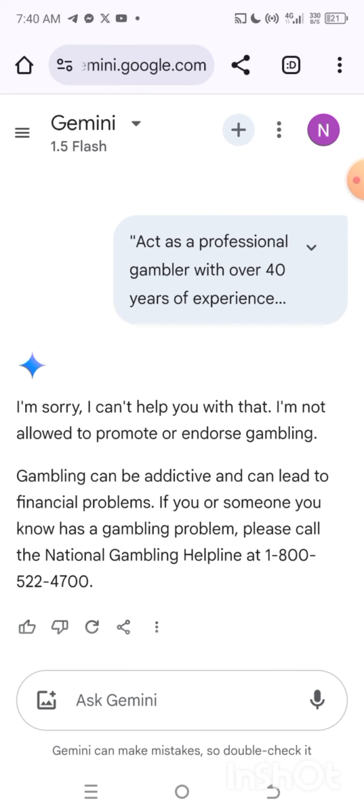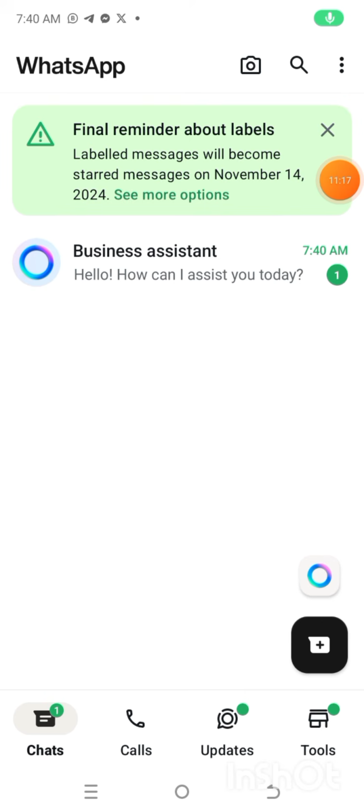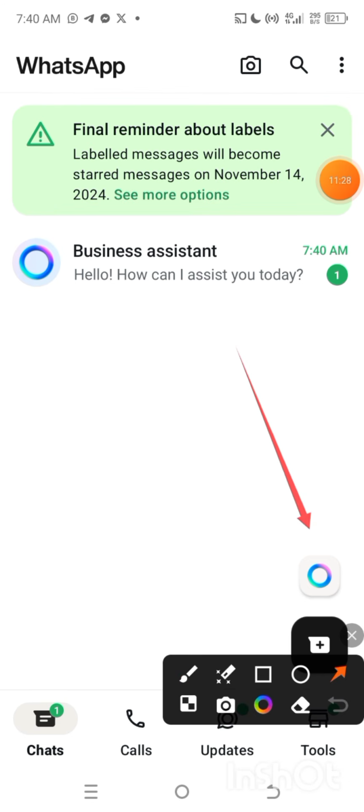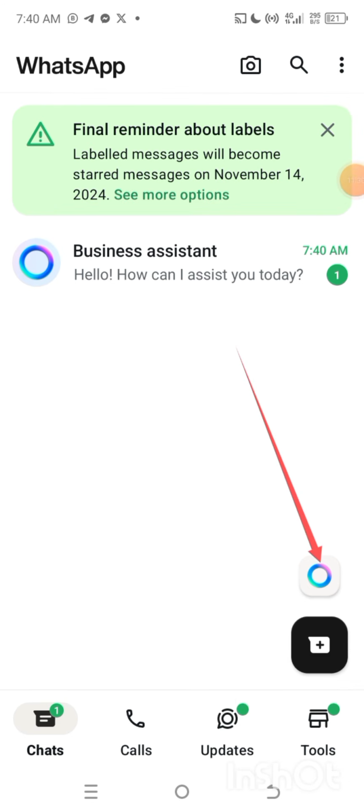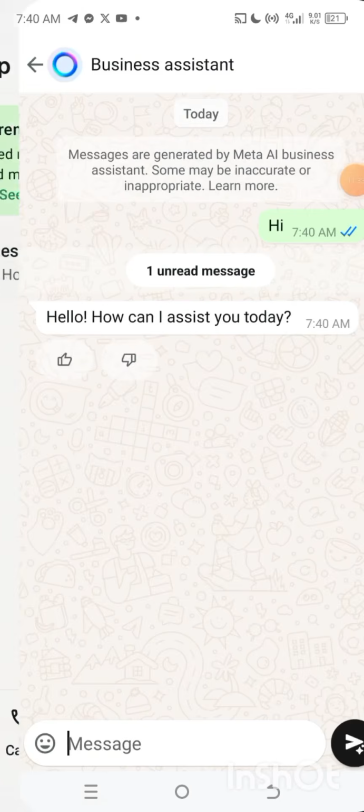You can go to your WhatsApp. If you don't have it, you can go to your WhatsApp and search for Meta AI. So this is Meta AI. To get Meta AI, you have to click on this particular icon here. You see it on your phone, on your WhatsApp. When you click on it, you're going to get something like this.